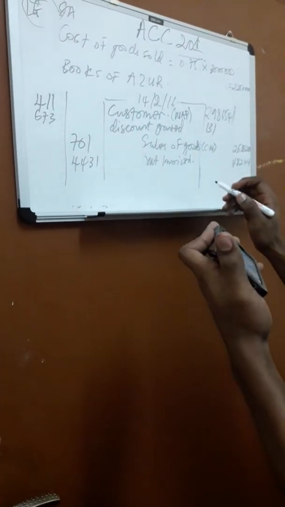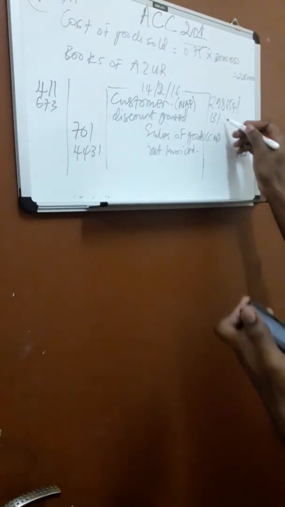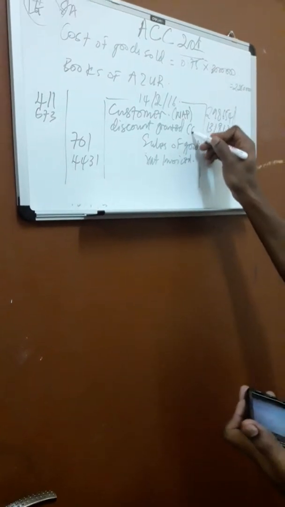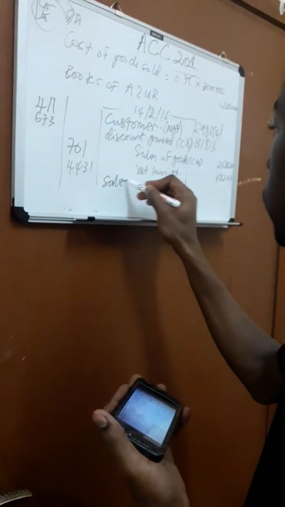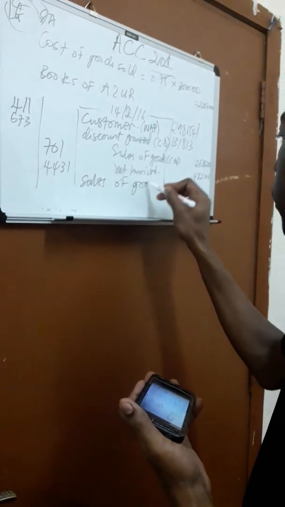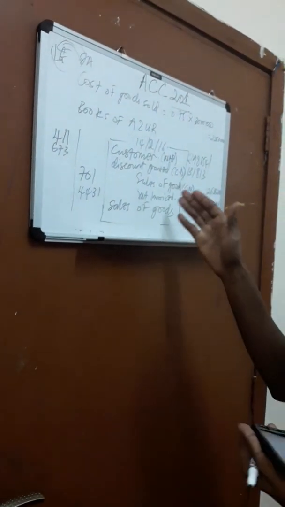Discount granted, and the amount there I see is 131,813. Remember, this is the cash discount, not the trade discount. And what will be your narration? Your narration could just be sales of goods. And that is the entries. So this is just the entries in the books of